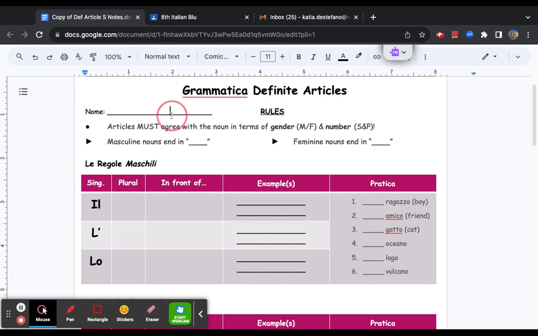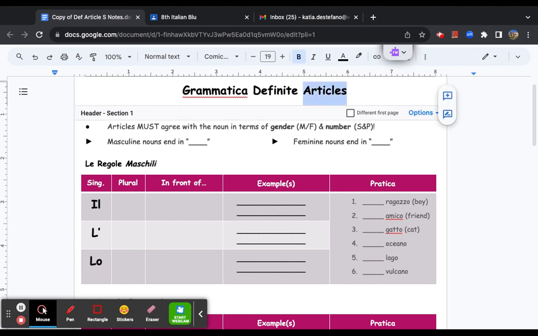First things first, write your name down. Okay? And now let's take a look at these rules. Now, the rules have to do with articles, gender, and number. When I'm talking about articles, it kind of has to do with what we talked about last class. Articles does not refer to ESPN or New York Times articles. We're talking about a specific part of speech in English and also in Italian.